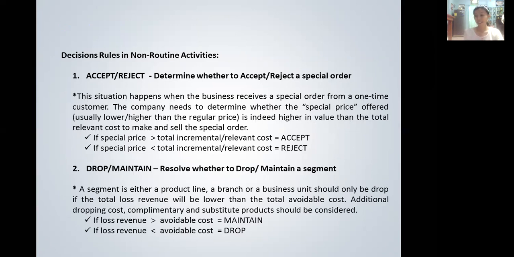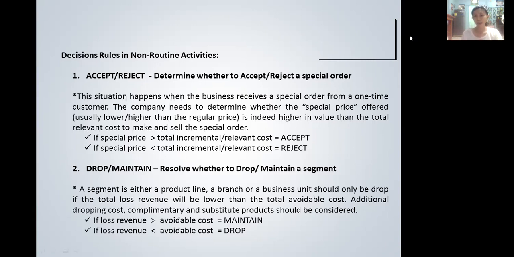This slide refers to the decision rule in the non-routine activities that we presented in the previous slide. The three types we have are accept or reject, drop or maintain, and sell or process further. The first non-routine activity is the accept or reject decision, which determines whether to accept or reject a special order.